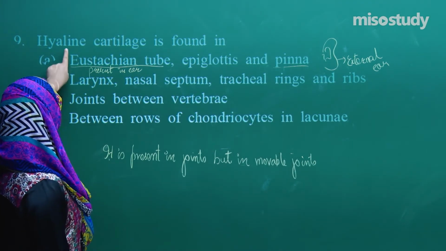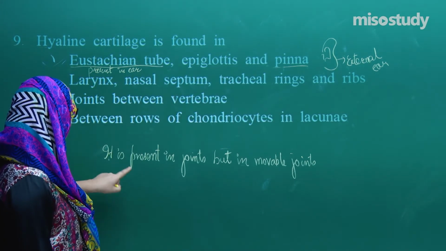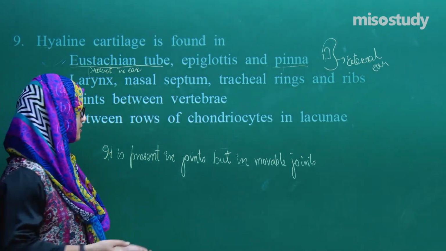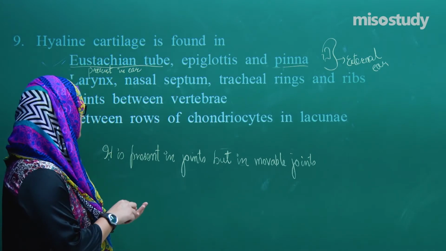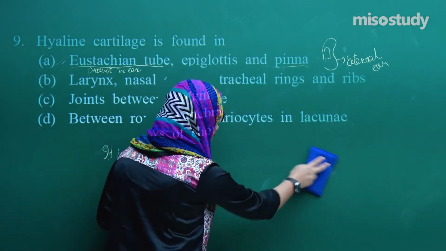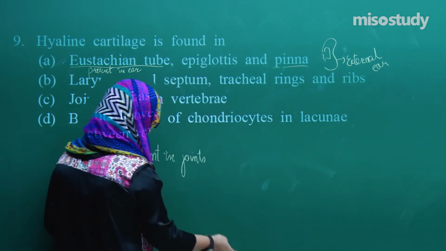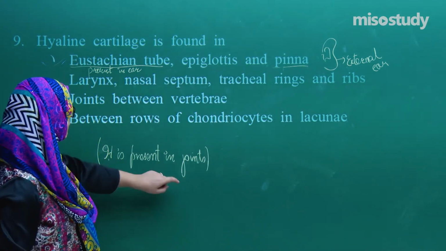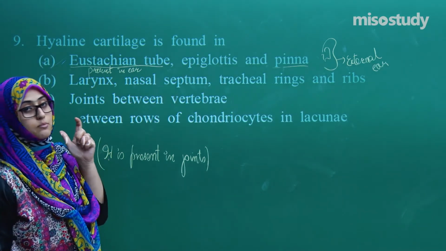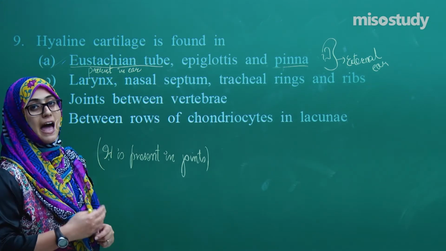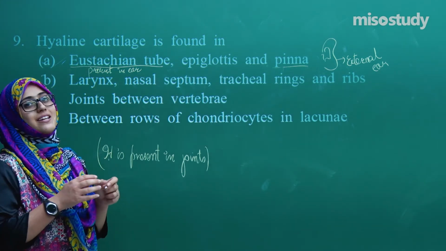First of all, I told you that hyaline cartilage is present in joints, at the articulating surfaces. So if it is present in joints, what comes to our mind? The joints between the vertebrae. Vertebrae do have joints, but the joint is not movable.